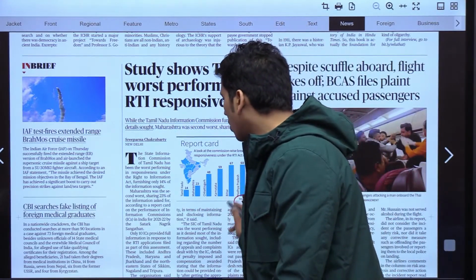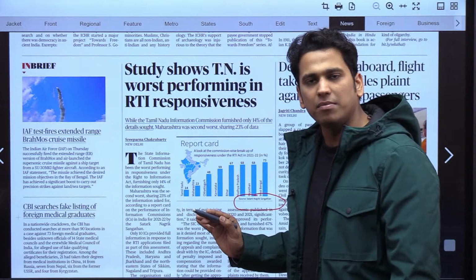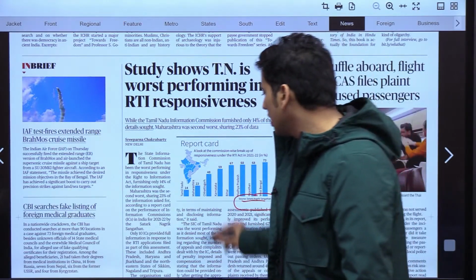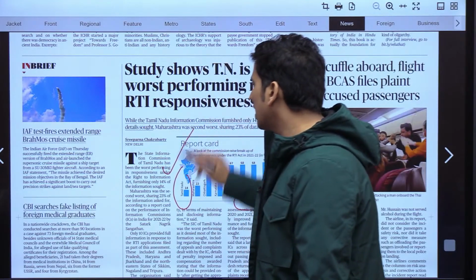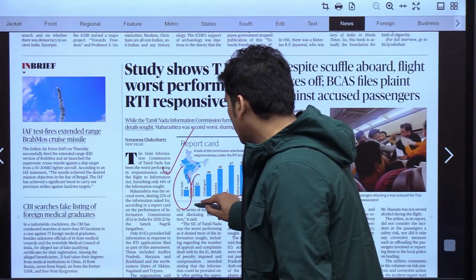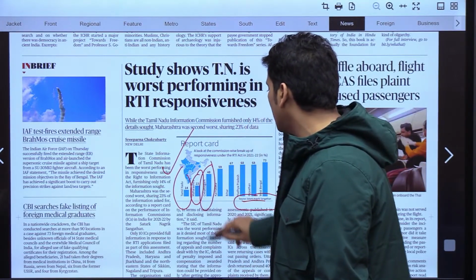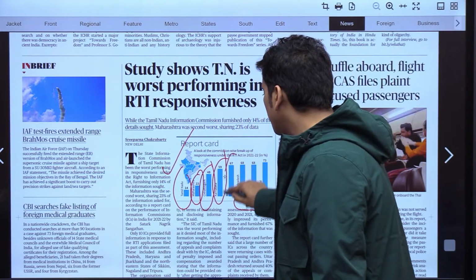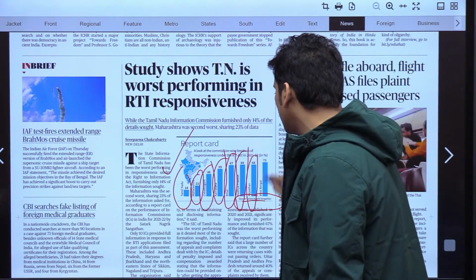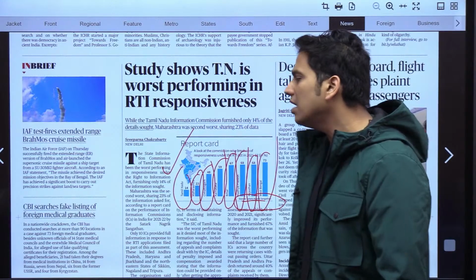Worst states according to this experiment conducted by Satark Nagrik Sangathan is Tamil Nadu with the success rate of only 14%, followed by Maharashtra 23, Chhattisgarh 48, Karnataka 59, Bihar 67, Madhya Pradesh 68, Rajasthan 68 and West Bengal 73.